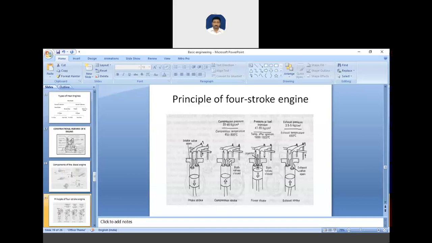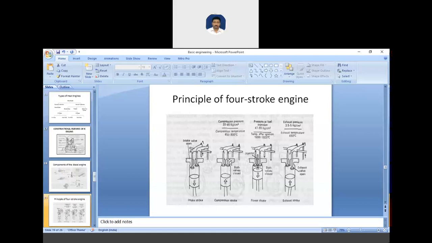The charge is compressed up to the clearance volume, and the compression ratio is higher than the petrol engine. Due to this higher compression ratio, the air attains high temperature and self-ignites, and the temperature increases near the end of this stroke.